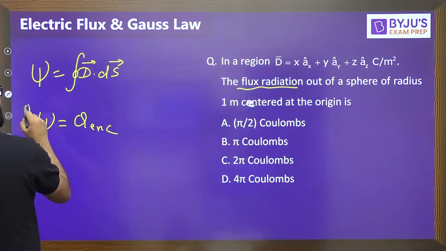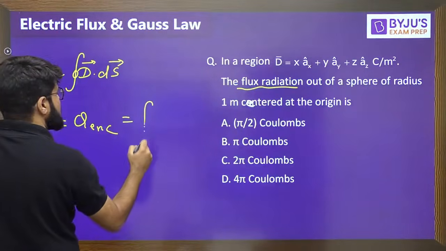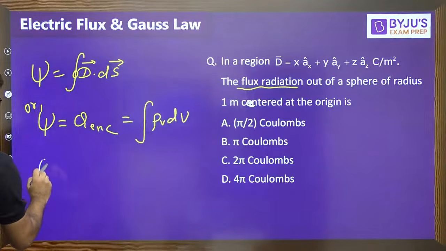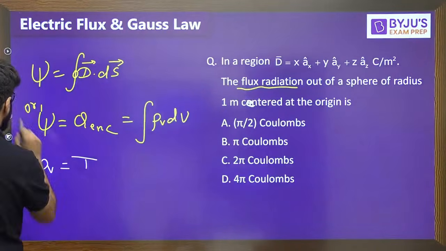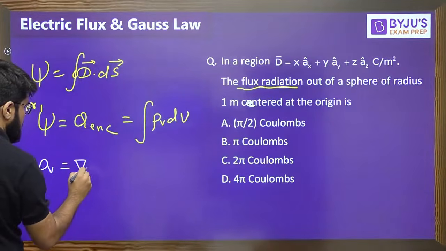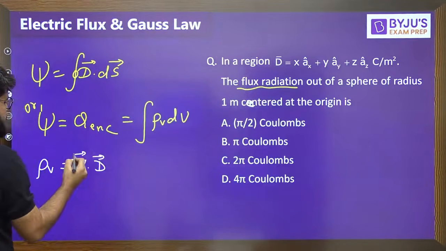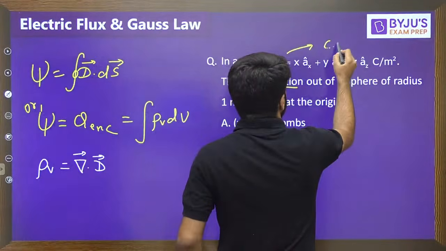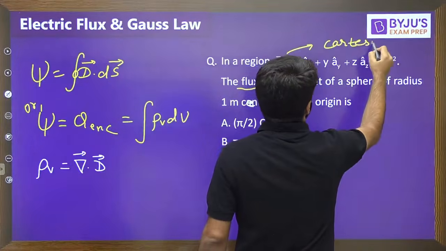So flux is equal to charge enclosed, and charge is given by integral rho v dv. Now how to calculate rho v? Rho v is the divergence of D, the Maxwell equation, and this question is simple because the D that is given here is in Cartesian coordinates.